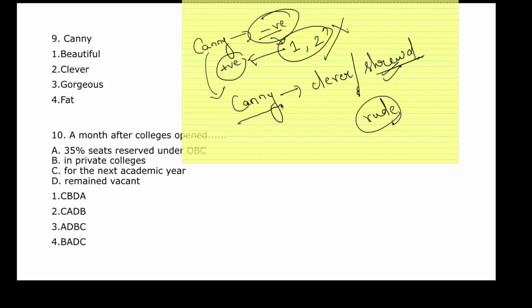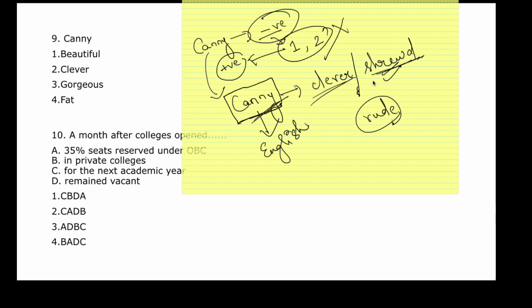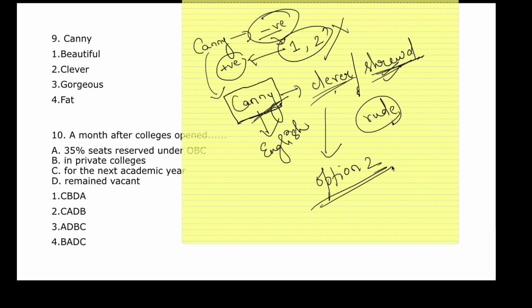The exact term in Hindi is chalak, the smart ones. So this chalak in Hindi is known as canny in English. So canny means clever or shrewd. Clever is given in the options, so option 2 is your answer.